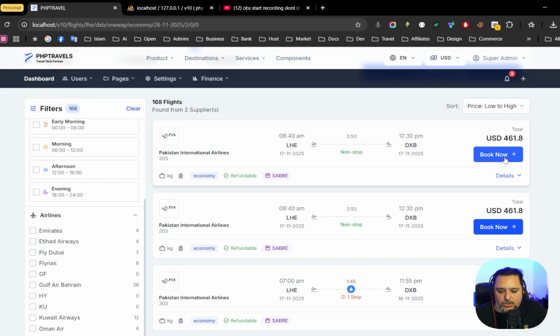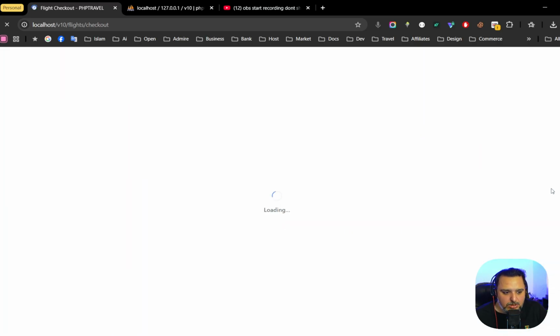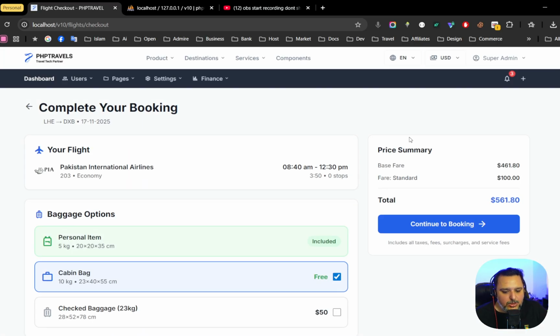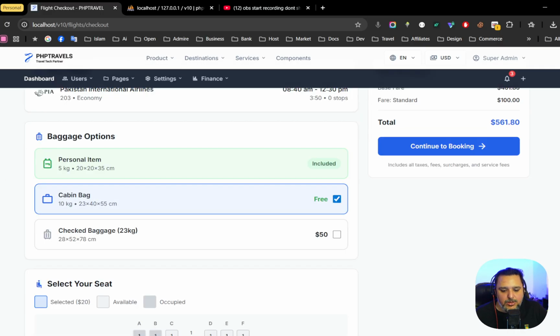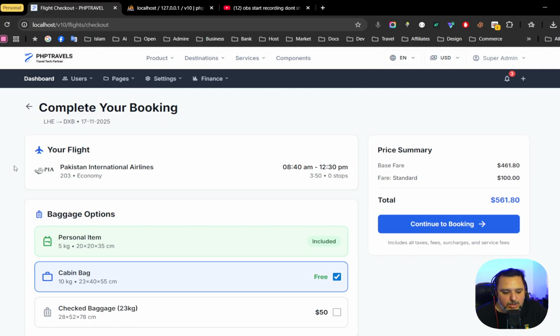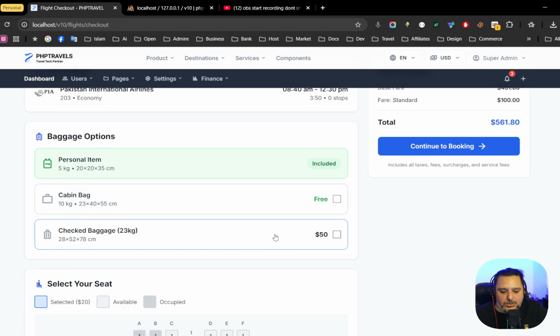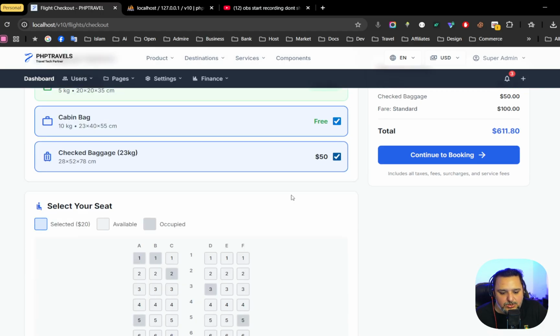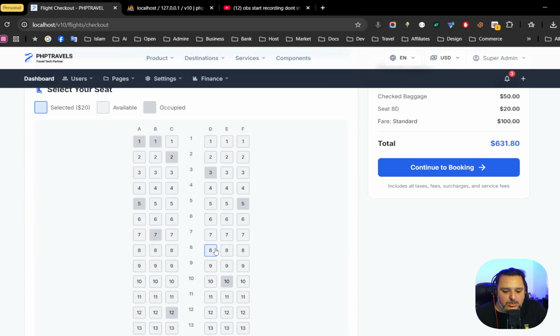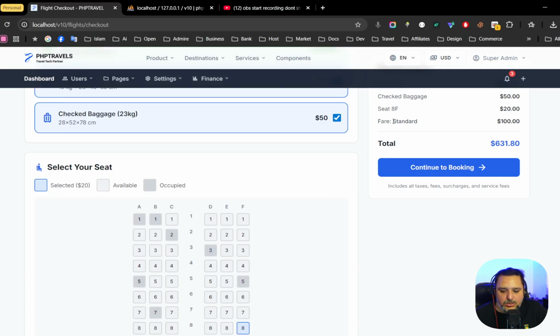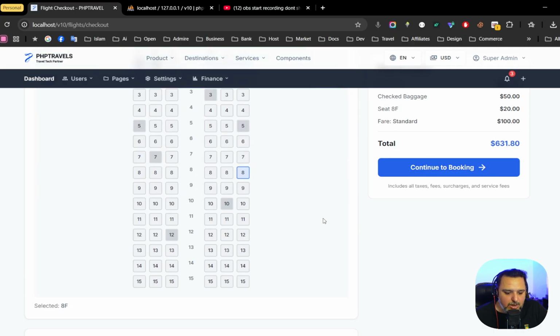And once I click on Book Now, here is the magic. This is something pretty new. You can see this is the checkout page, which we never created before. And I hope again you guys are going to love it. So we can select the baggages over here, for example, if something is extra, and this page is still under observation for improvements. And then we can select the seat, whatever seat we want. You can see the seat as well as here.